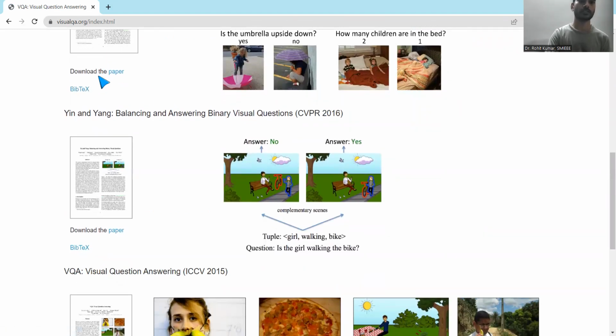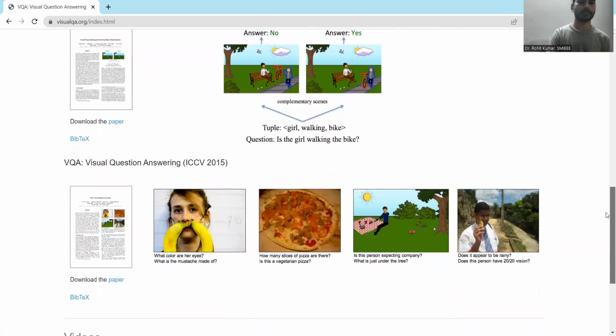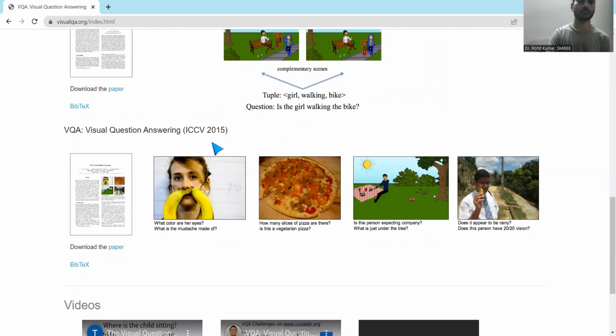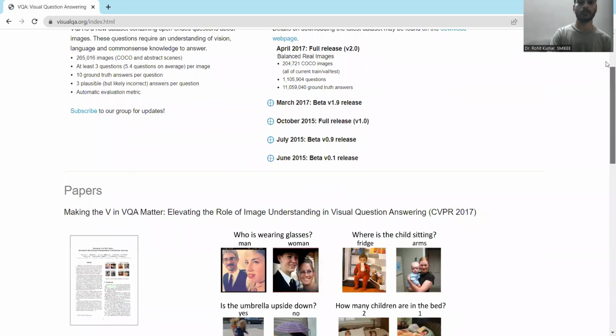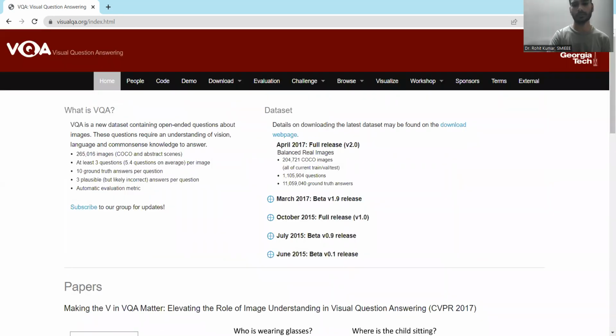The downloading options and the BibTeX related information are also given with respect to the paper. Second, Yin and Yang: Balancing and Answering Binary Visual Questions. Again, the CVPR paper of 2016, and ICCV 2015, another popular conference, they have discussed Visual Question Answering in the form of video. So these are the kind of things which they have discussed, and some of the papers and video related links are also given out. So the poll, feedback and the other related links are provided at the homepage.